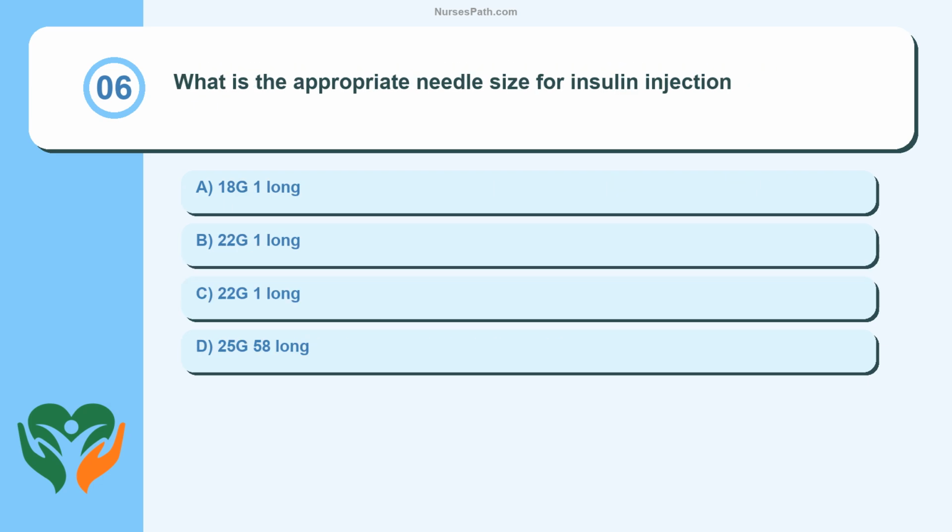Question 6. What is the appropriate needle size for insulin injection? 18G 1 inch long, 22G 1 inch long, 22G 1 inch long, 25G 5/8 inch long.